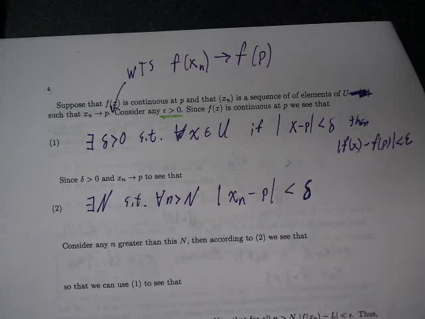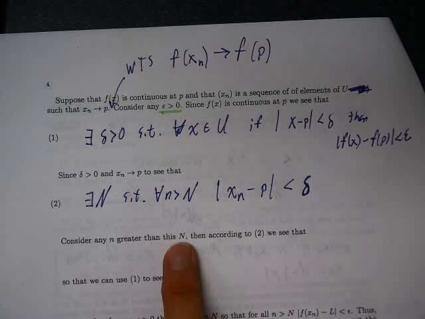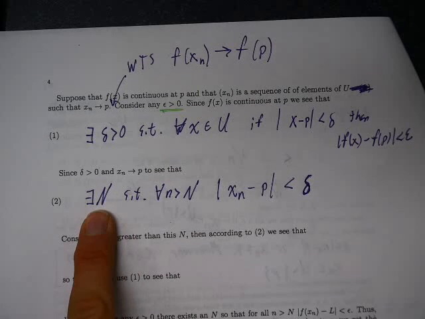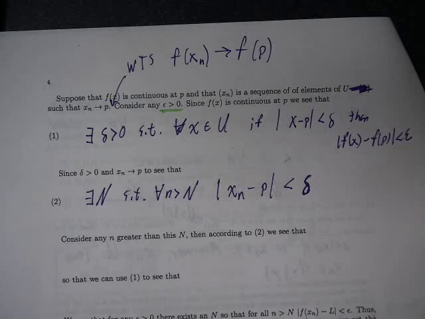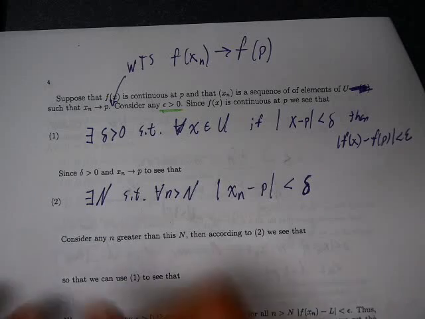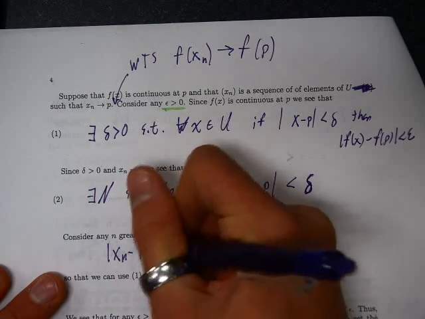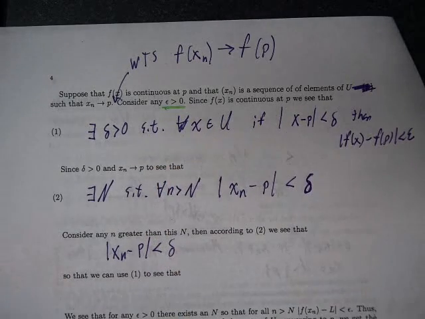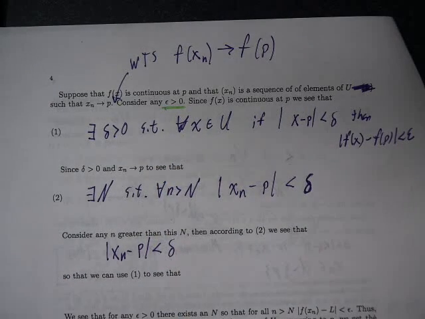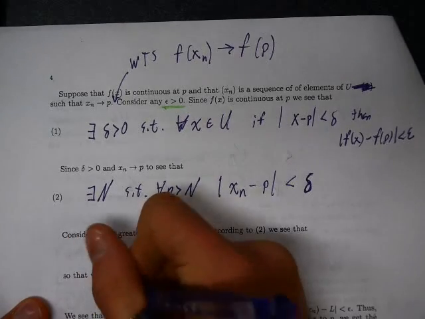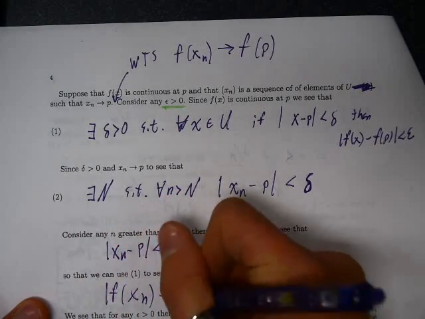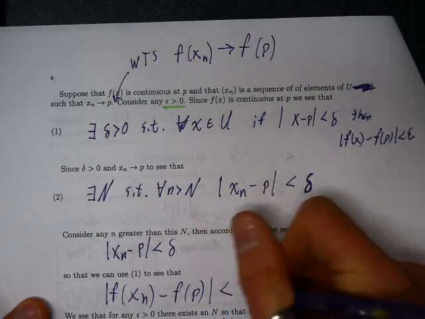Let's play the game now. Let's consider any little n bigger than this particular choice of big N. So what does item 2 tell us if little n happens to be bigger than big N? The absolute value of x_n minus p is less than delta. But if x_n minus p is less than delta, then what does item 1 tell us? f(x_n) minus f(p) is less than epsilon? Yeah. The absolute value of f(x_n) minus f(p) is less than epsilon.